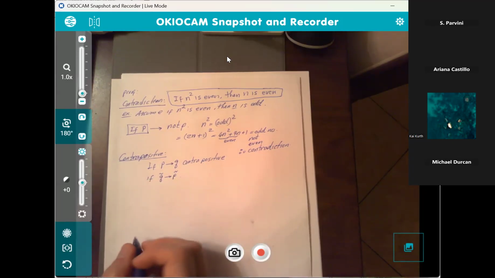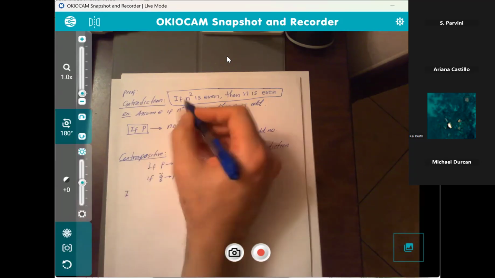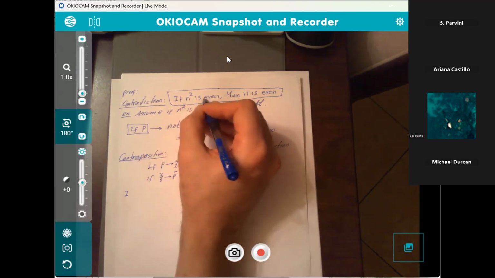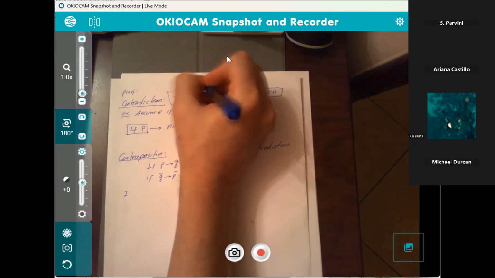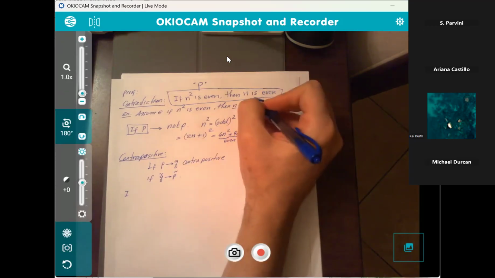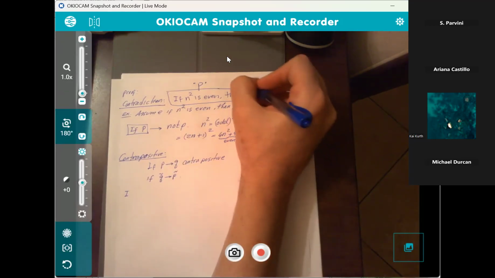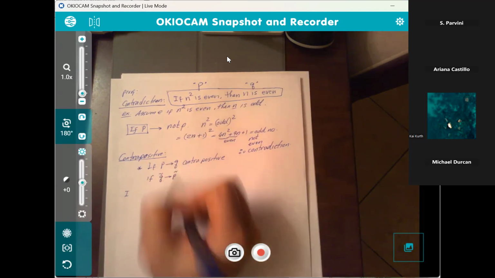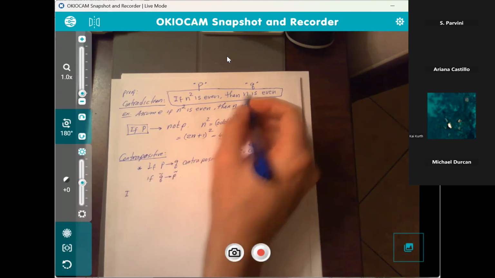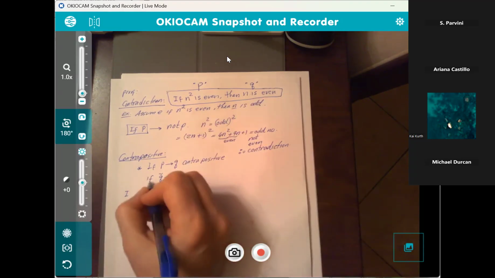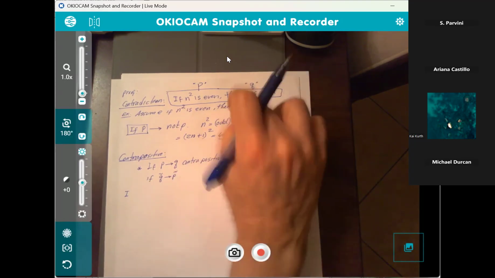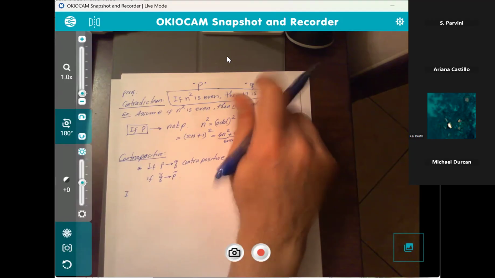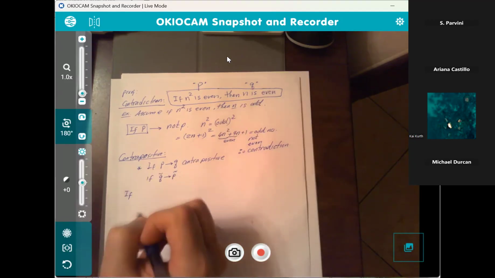So for example, going back to if n squared is even, then n is even. If n squared is even, we can think of that as statement P. What follows would be the consequence, right? So we're going to call that Q. So right now we have a structure: if P, then Q. To turn this into a contrapositive, that means if not Q. Not Q means n is not even. If n is not even, then n is odd, right?